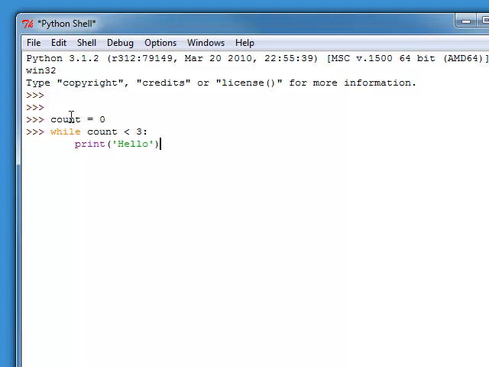We've set count to 0, and the loop says while count is less than 3, and we have this one statement that says print hello. Now notice that inside the loop nothing changes the count variable, so the count variable will always be assigned the value 0. This Boolean expression will always be true. Count will never reach a value that is 3 or greater, so this loop theoretically will execute forever.